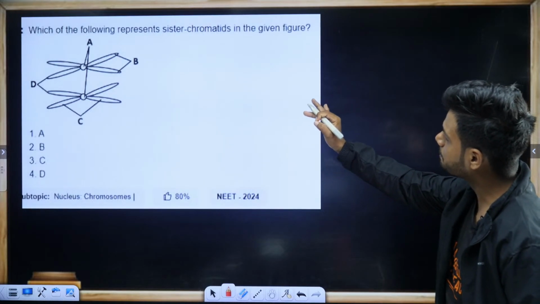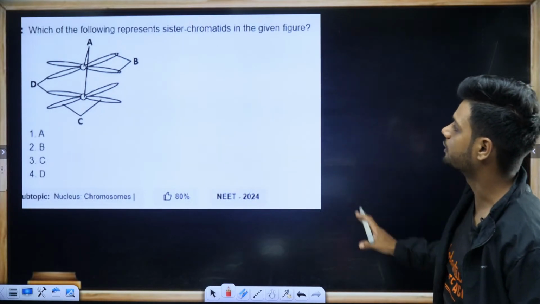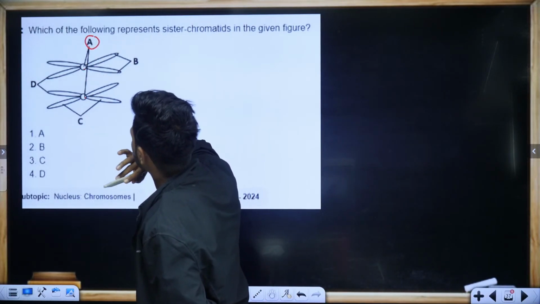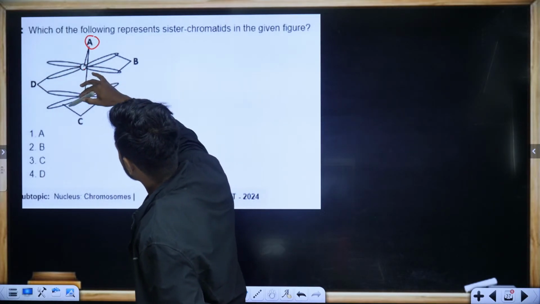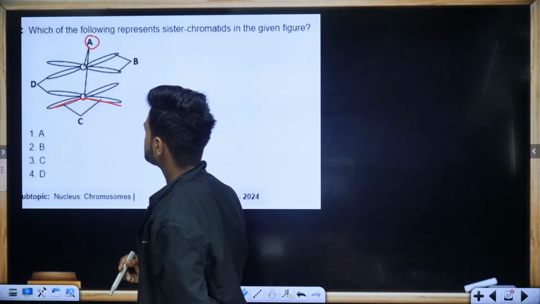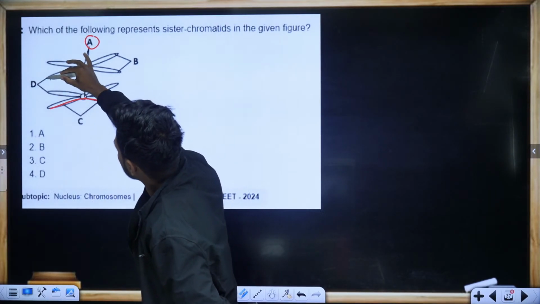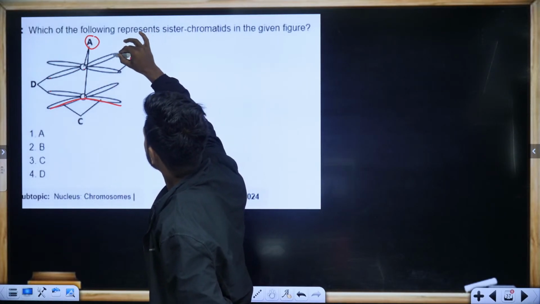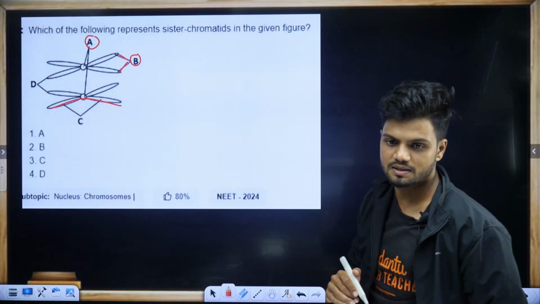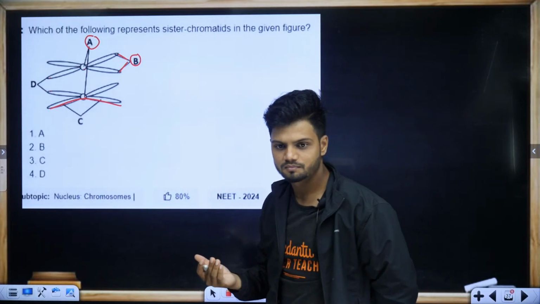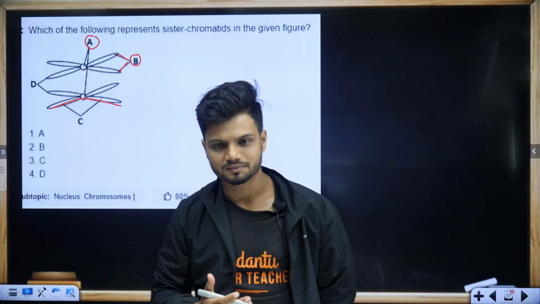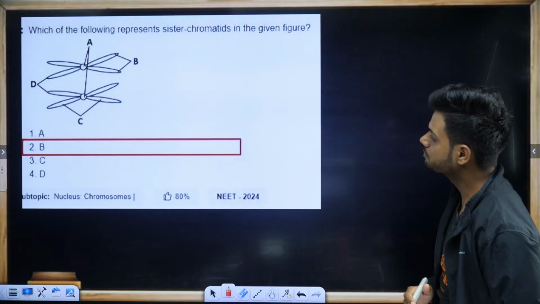Which of the following represents sister chromatids in the given figure? Sister chromatids. Students, this center part A is the centromere. What about C? C is going to be one chromatid. Okay. What about D? D are non-sister. So what about B? B is going to be sister chromatids. So what is the answer? Harshini, Harshita, Meghana, Madhumita, Paul, Ravindran. Yes. Answer number B.